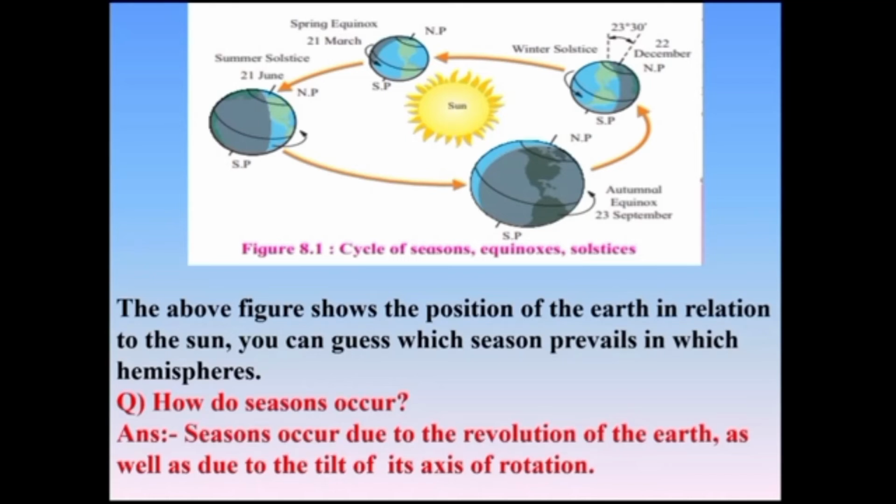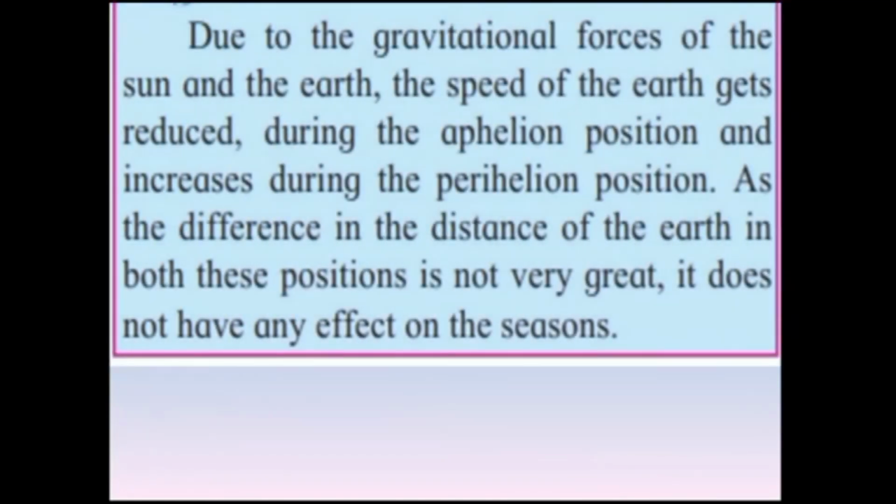Now the main question here is, how do seasons occur? The seasons occur, children, due to the revolution of the earth and as well as due to the tilt of its axis of rotation. This we have studied now in this video already. Okay, I hope you understood, children, whatever was shown today. Now we have a small part that is given to you to know, which is very important.